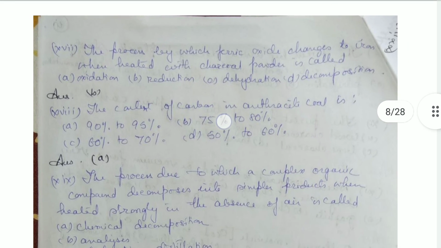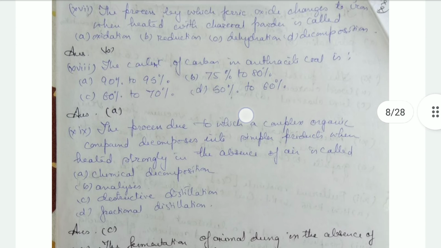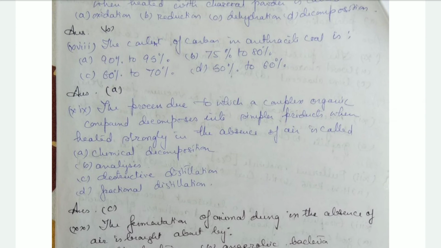When steam is passed over white hot charcoal, it forms carbon monoxide gas and hydrogen gas. The process by which iron oxide changes to iron when heated with charcoal powder is known as reduction. The carbon content in anthracite coal is 90% to 95%. The process due to which a complex organic compound decomposes into simpler products when heated strongly in the absence of air is known as destructive distillation.